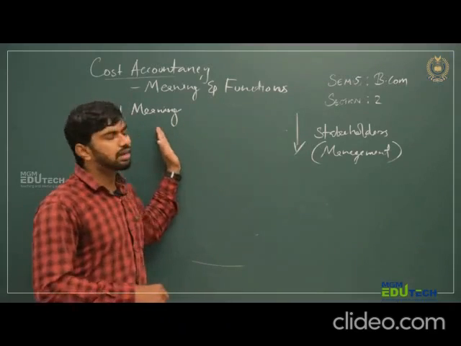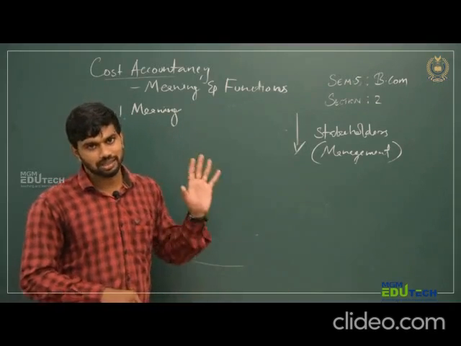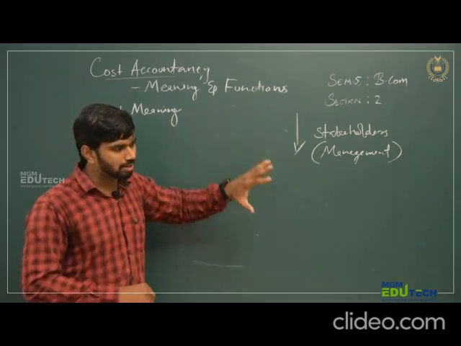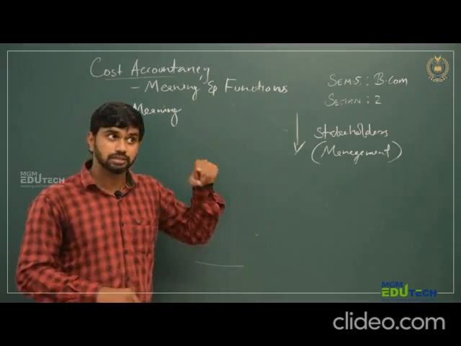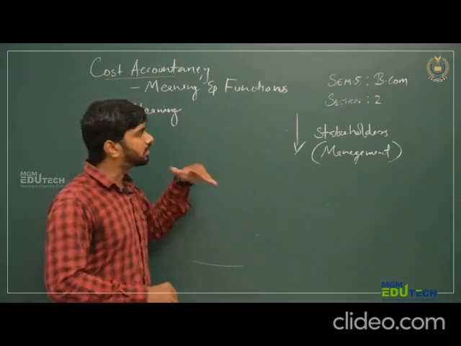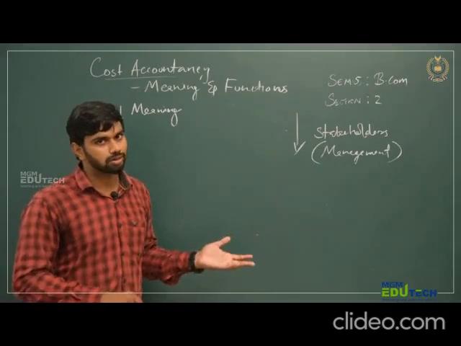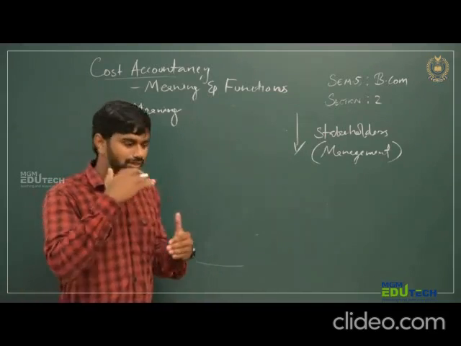In financial accountancy, only cost ascertainment is there. But in cost accountancy there are additional functions, that is cost estimation and cost controlling. Two additional functions. Before an event happens, we are estimating the cost, and we are cutting the cost. That means we are going to control the cost.